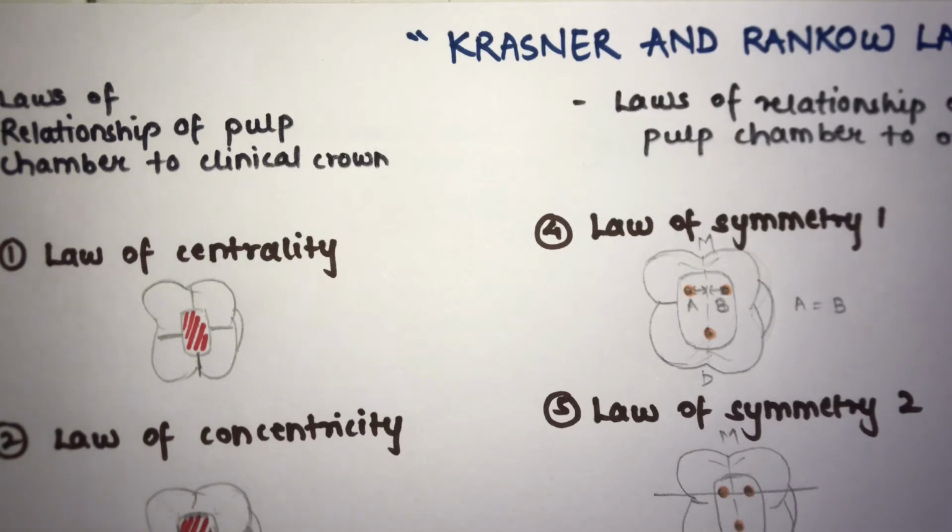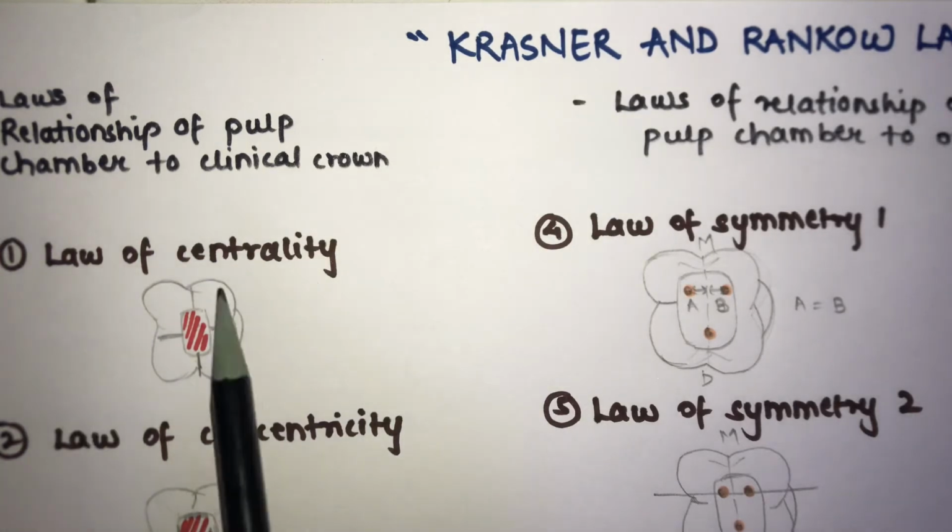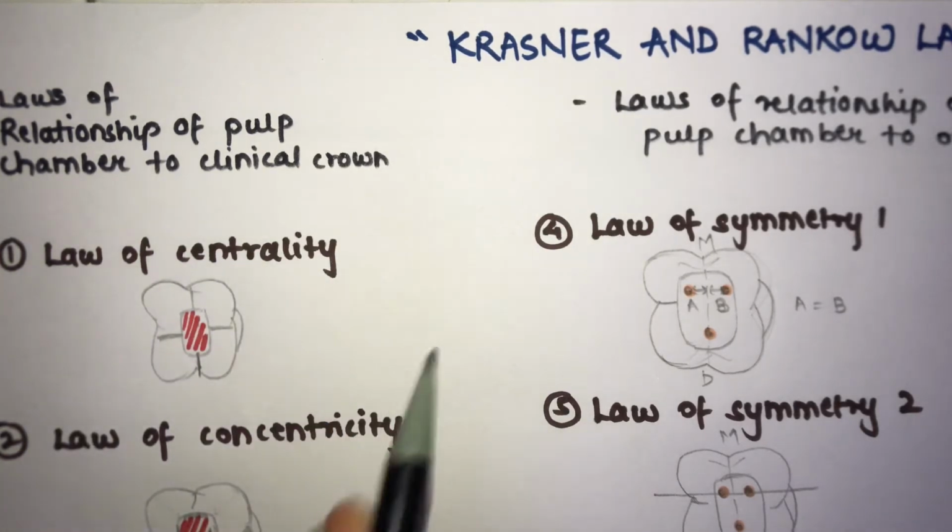So the laws of Krasner and Ranko are as follows. The first law is the law of centrality. Centrality means something which is present in the center. The law states that the floor of the pulp chamber is always located in the center of the tooth at the level of CEJ.